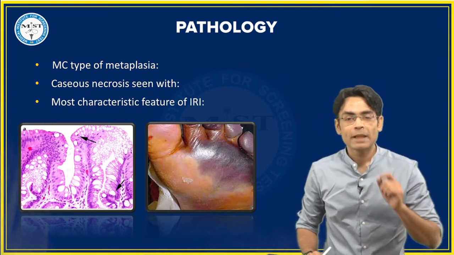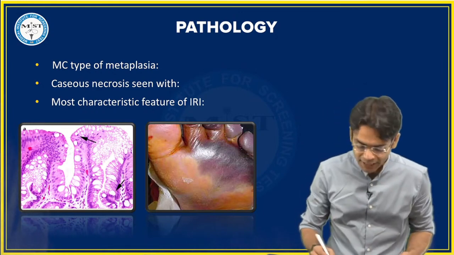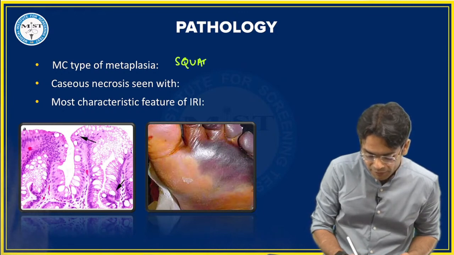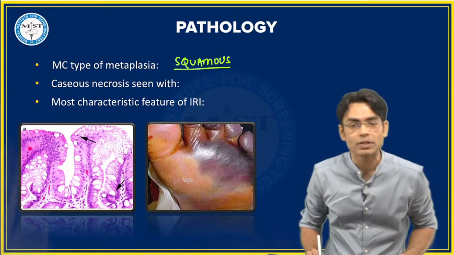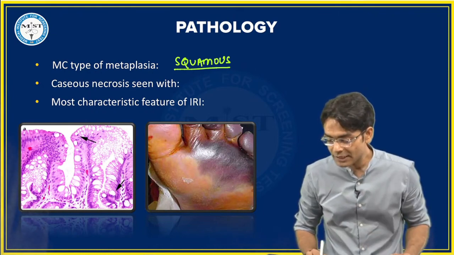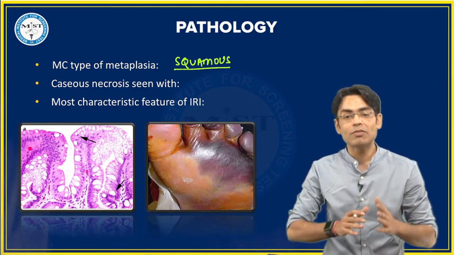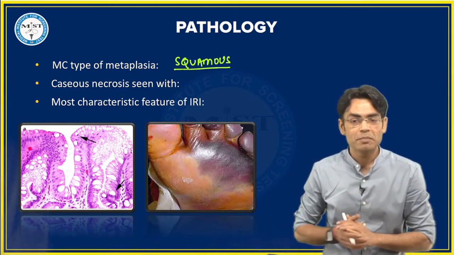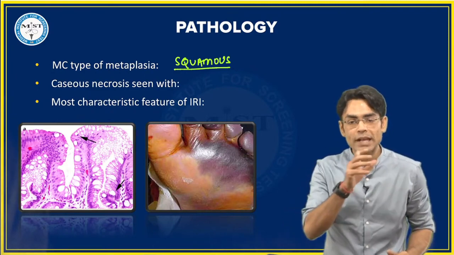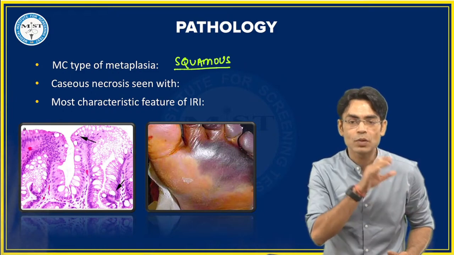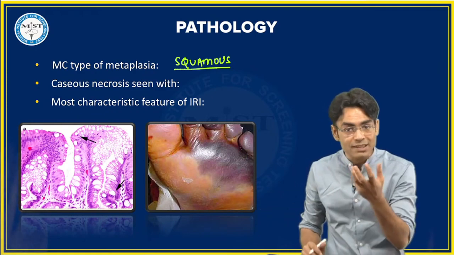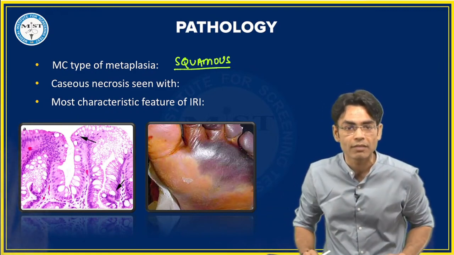See, the type of metaplasia they're asking about, the answer which you people are giving is right. The most common type of metaplasia which we have is squamous metaplasia, no doubt about it. But some of you have written Barrett's. Barrett's is a type of columnar metaplasia. But the most common type of metaplasia which we generally have is squamous metaplasia. It occurs when some other kind of adult cells are converting finally into a squamous cell. That's the most important, most common type of metaplasia which we have.